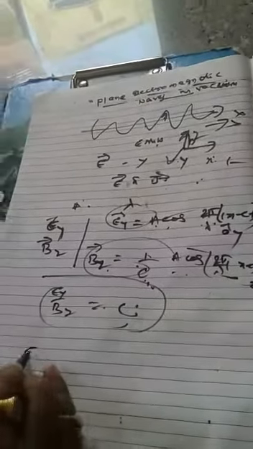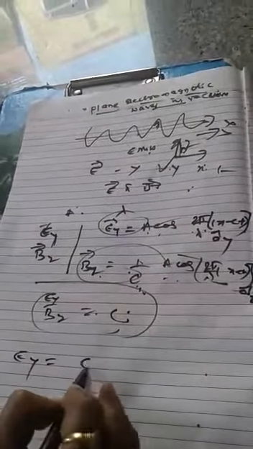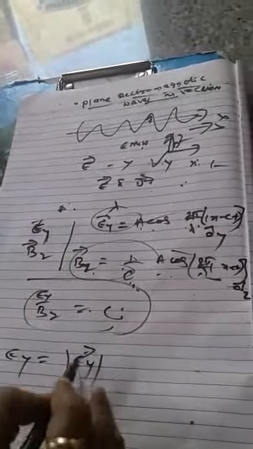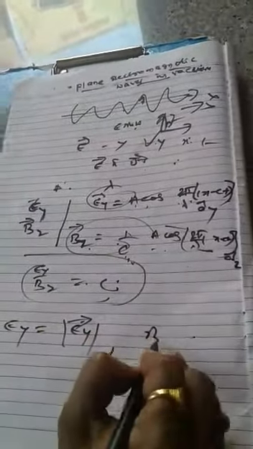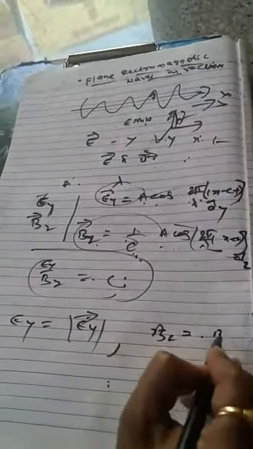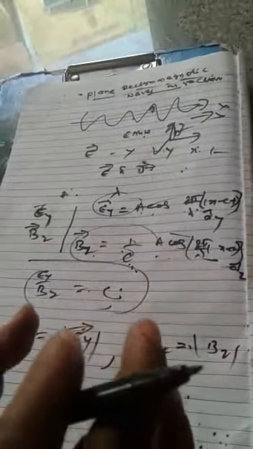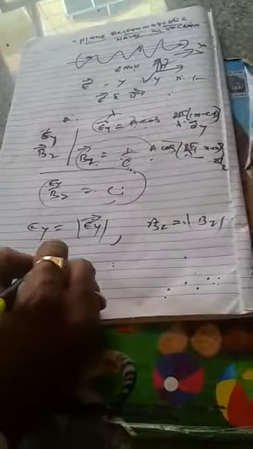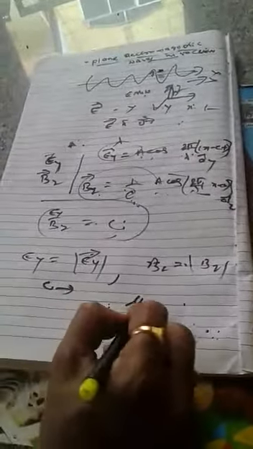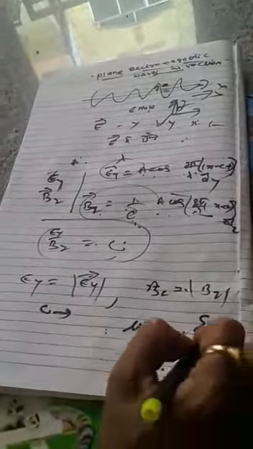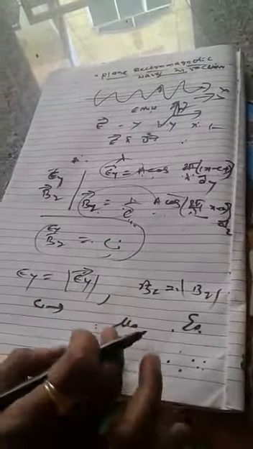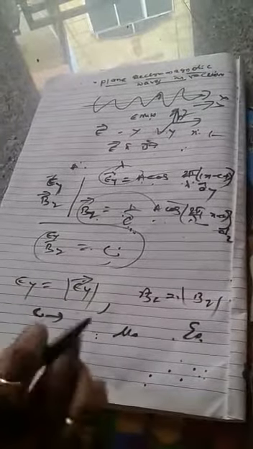Or taking the modulus, magnitude of Ey over magnitude of Bz equals c, meaning whatever the values are, you take them as positive only. Therefore, we can express c in terms of mu naught and epsilon naught as follows, because it is in vacuum, so you take the constants mu naught and epsilon naught.